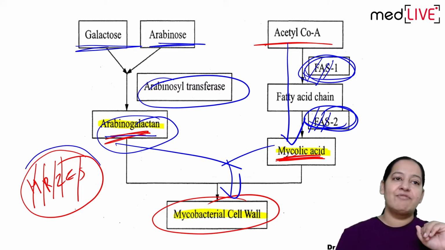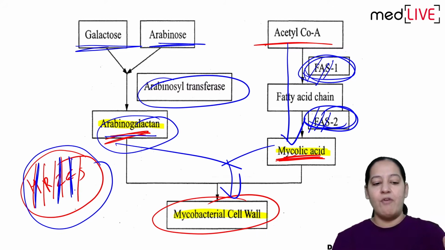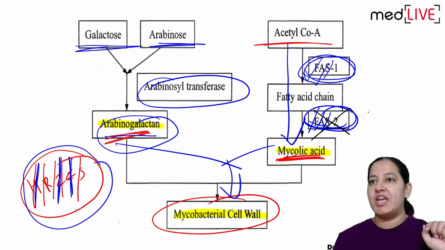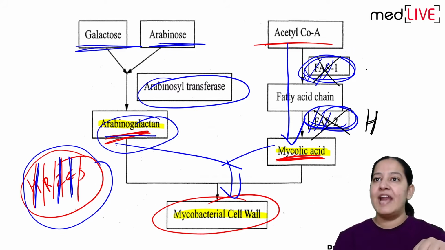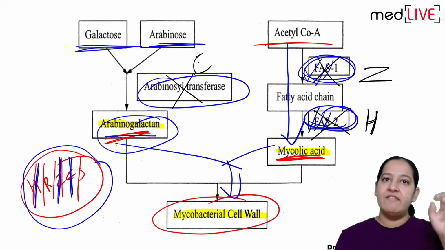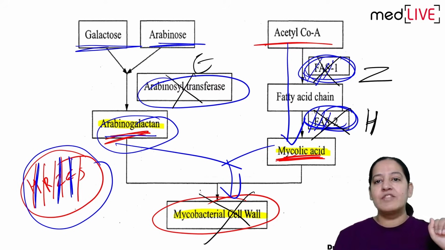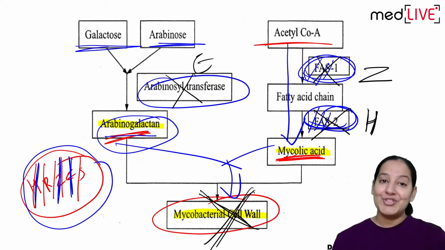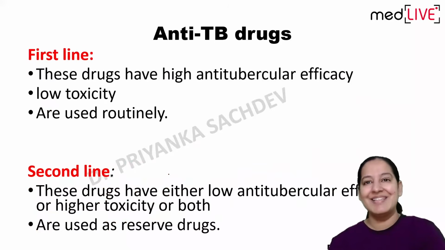Listen, out of these 5 drugs, 3 drugs, that is H, Z, and E, will inhibit the cell wall synthesis by inhibiting various steps. H, that is isoniazid, will inhibit FAS2. Z, that is pyrazinamide, will inhibit FAS1, and ethambutol, E, will inhibit arabinosyl transferase. So various steps they are inhibiting, but ultimately all of them are inhibiting the bacterial cell wall. So in short, out of the 5, I have told you the mechanism of action of 3 drugs. So let me start it.